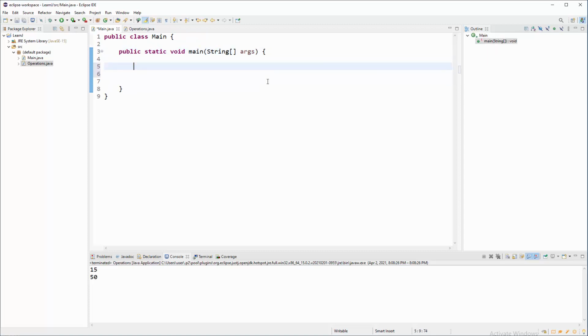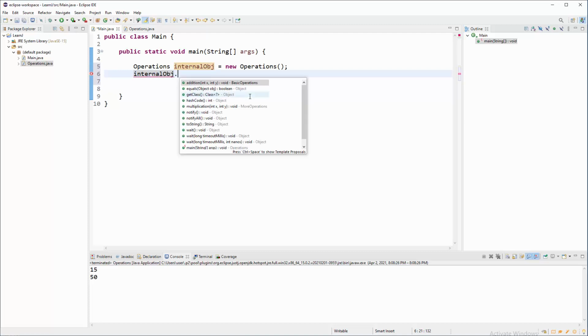Let me create another object based on operations. Let's call it, I don't know, internal obj equals new operations, and we will use that object internal obj, I don't know how to type, and addition. There you go, you have addition. What about multiplication? There you go.